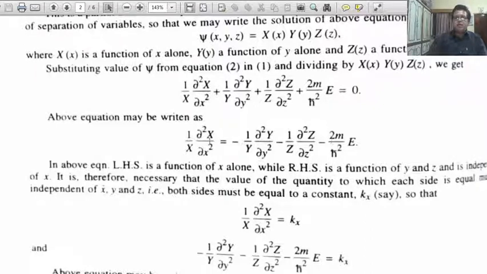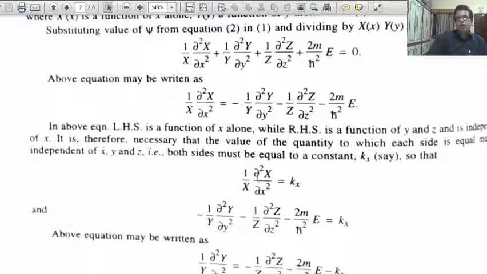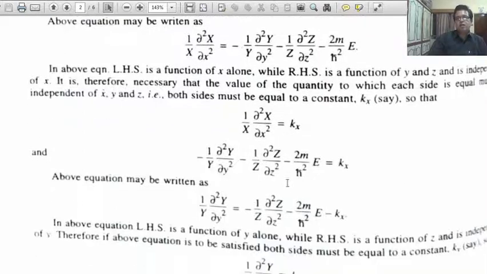Left hand side is a function of x, right hand side is a function of y, z. That means both are equal only in the condition when the result is equal to a constant, that is, the result does not depend upon any variable x, y or z. Only in that case this condition can be satisfied. Now suppose that the constant is kx. First equation, 1 upon X del 2X upon del x2 equal to kx. Second equation, minus 1 upon Y del 2Y upon del y2 minus 1 upon Z del 2Z upon del z2 minus 2m upon h cross square E equal to kx.